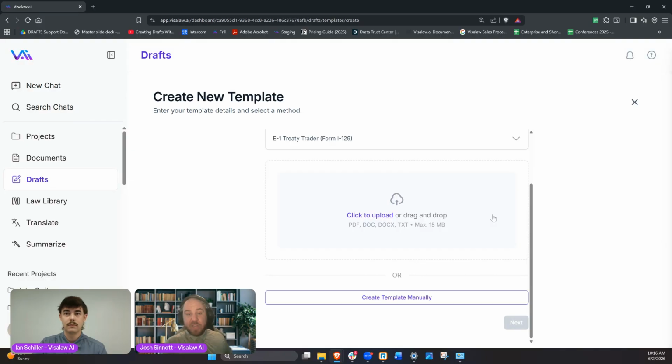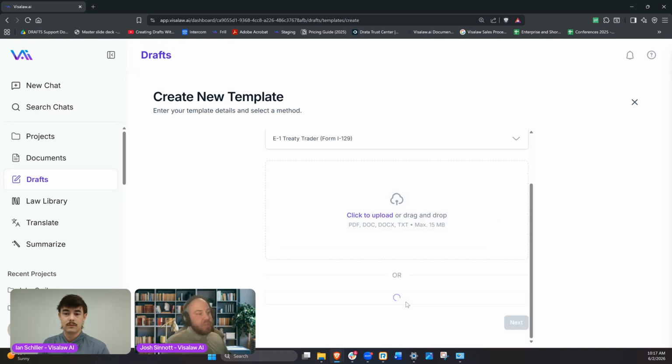So if we have a finished E1 that we really like the structure of, we can have the AI actually do all of the work for us. It'll do that structure, it'll pull out that information. It'll also use the language and the syntax of the previously uploaded document in order to give us an E1 that sounds a little bit more like the ways that you currently do them.